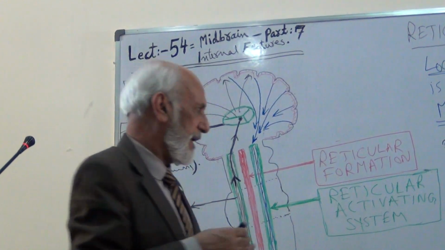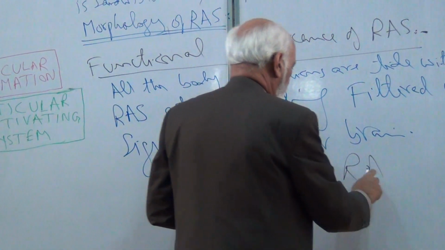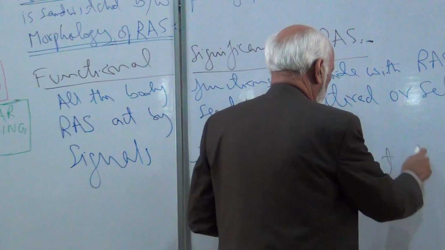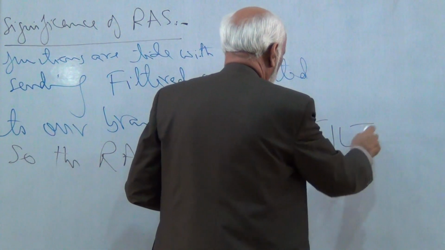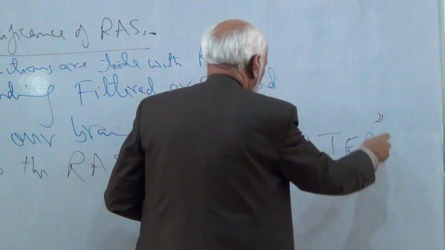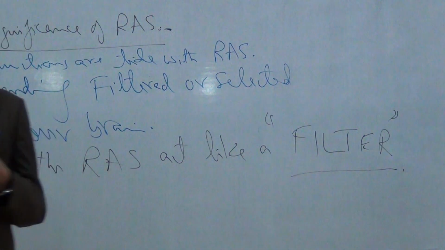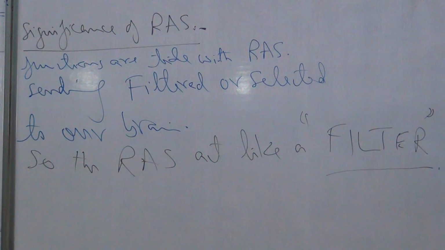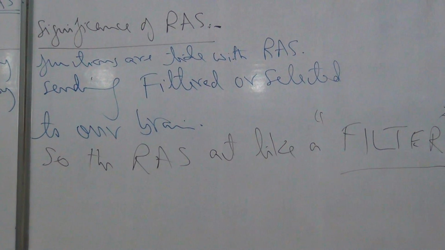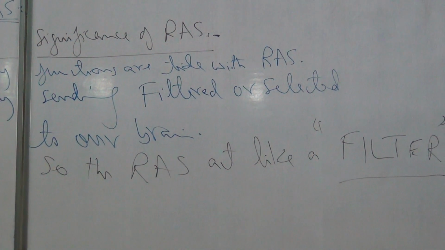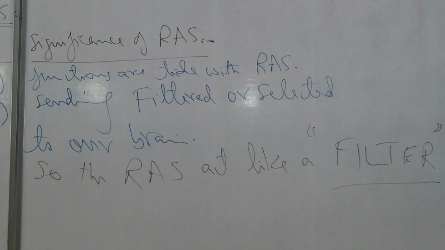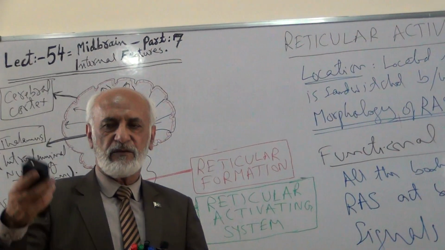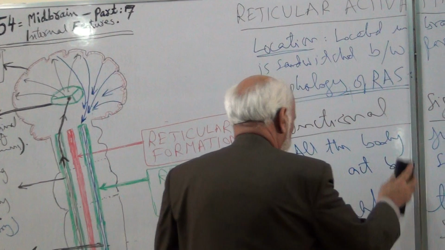Therefore, the reticular activating system acts like a filter. It filters the incoming sensory inputs and allows only the required sensory inputs to enter. This was the functional significance of the reticular activating system. The functions we will discuss later on in detail.